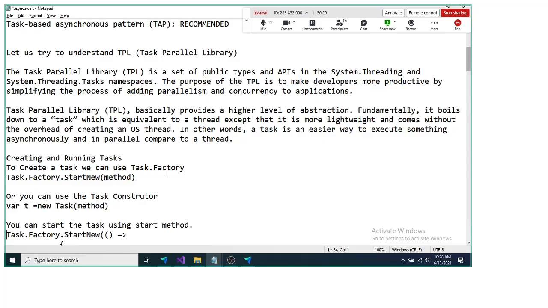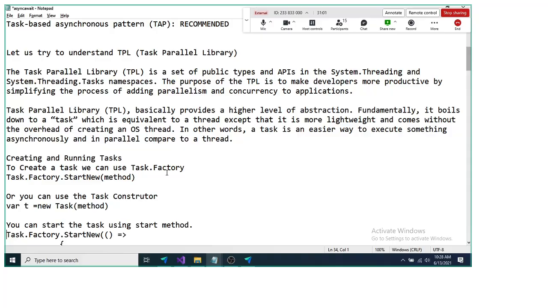So we can say TPL is an abstraction over multi-threading, and in TPL we can do parallelism and concurrency in a very simple way, using a very simple mechanism. TPL, the Task Parallel Library, provides a higher level of abstraction. Fundamentally, it boils down to the task, which is equivalent to a thread, except that it is more lightweight and comes without the overhead of creating an OS thread.